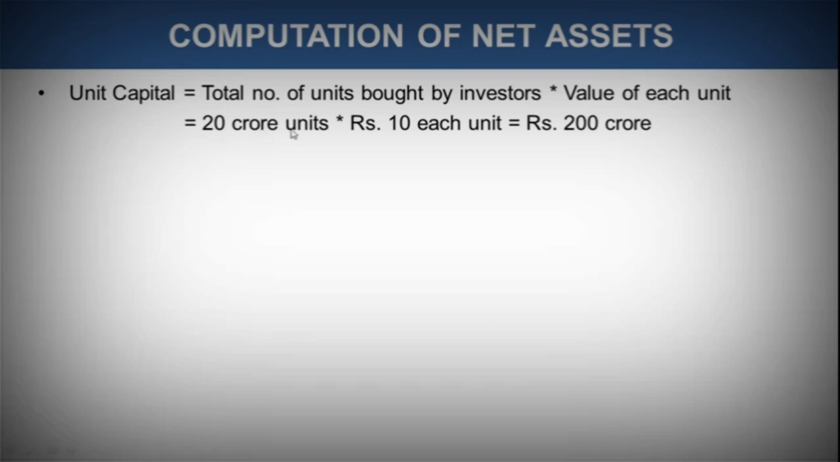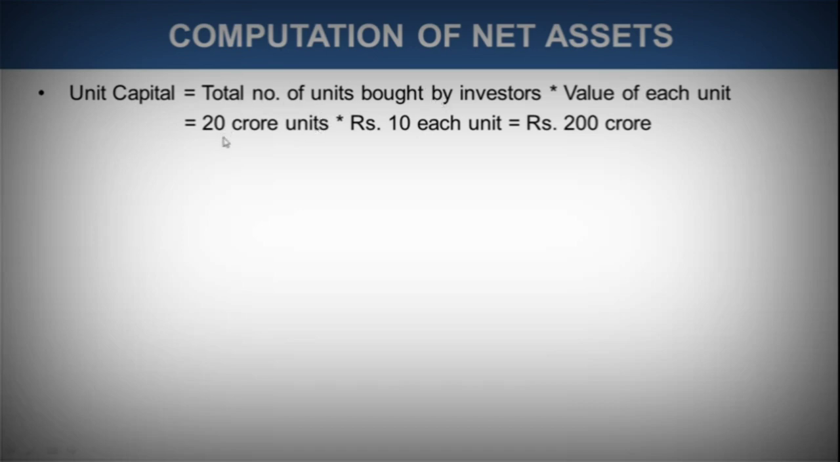So just assume that the total number of units that has been bought by the investors, that the investors have invested their money, is 20 crore units for one particular mutual fund scheme. This example I have taken from your NISM module that has been provided to you, and you'll get the same example over there. In case you want to understand it better, you can just go through it, but I'm trying my best to make you understand this.